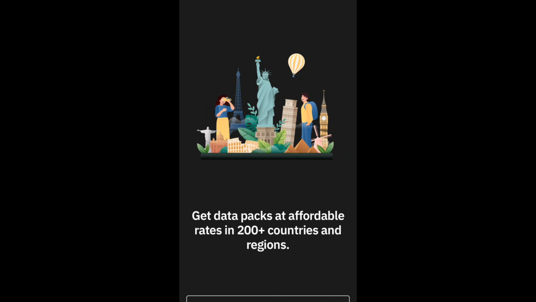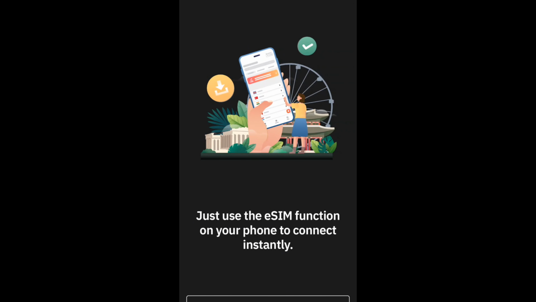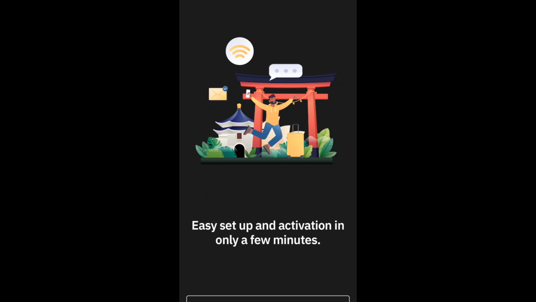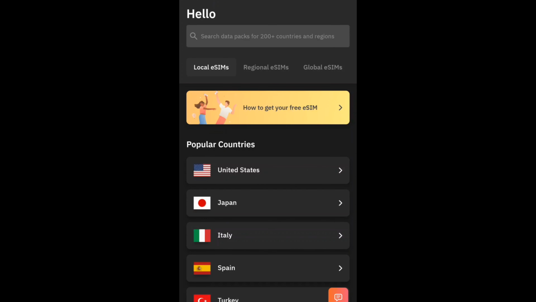And the great thing about this application, you could buy data before you even arrive at that country destination, which is pretty awesome. You just use the eSIM functions on your phone, connect instantly, setup and activation in a few minutes. Still not convinced? They have a 24/7 team that you can contact as well. So let's get right into the application.